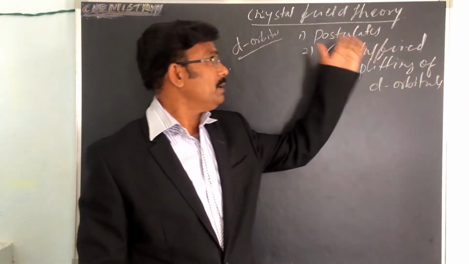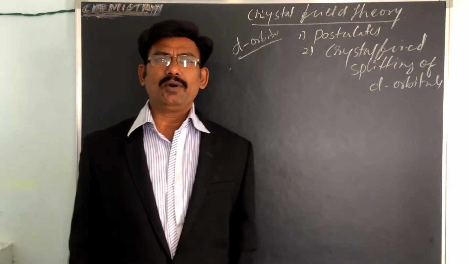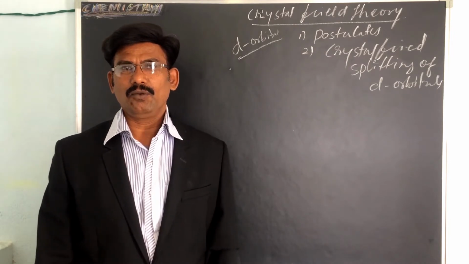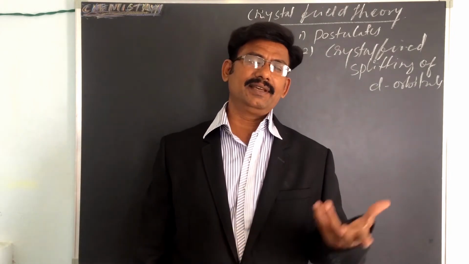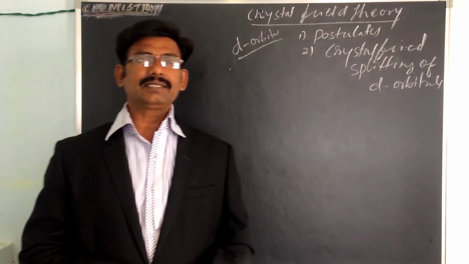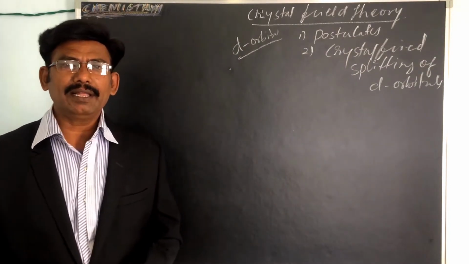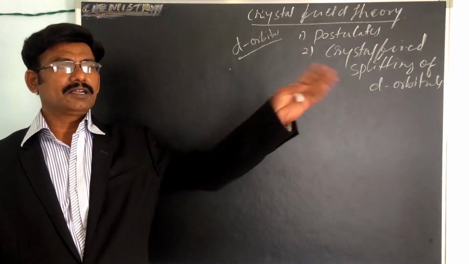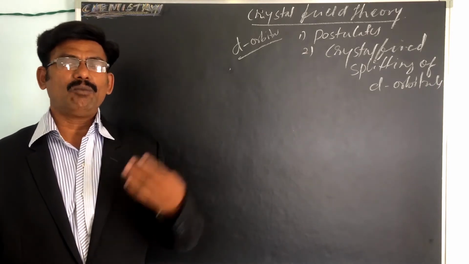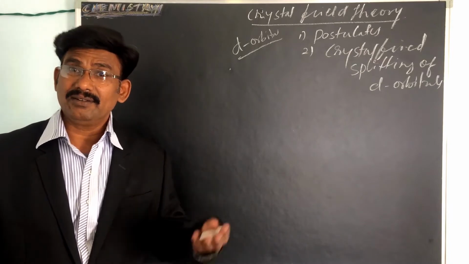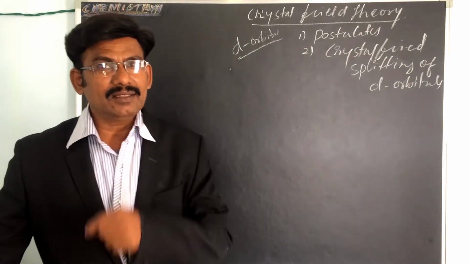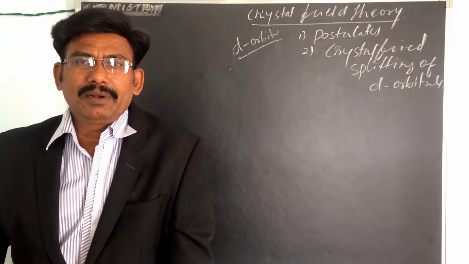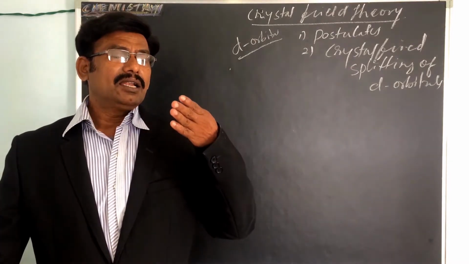What is the importance of this theory? Why do we want to discuss it? Because many metals show the color property. Copper is brown, silver is white, gold is yellow. Metals also show magnetic properties, and complex molecules have different shapes.